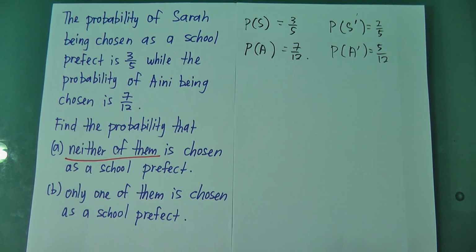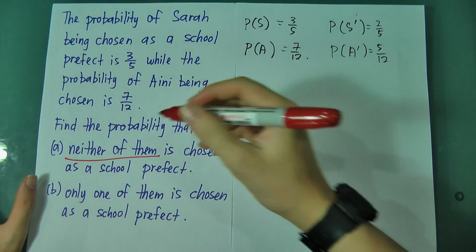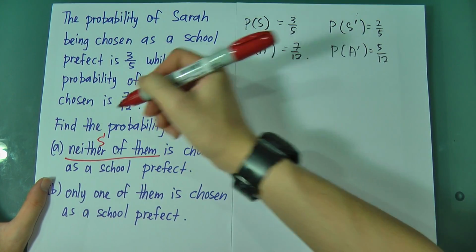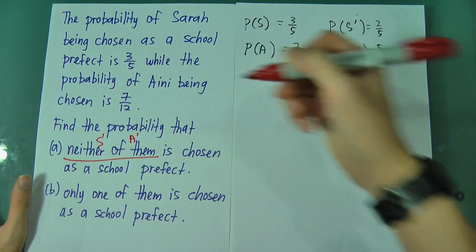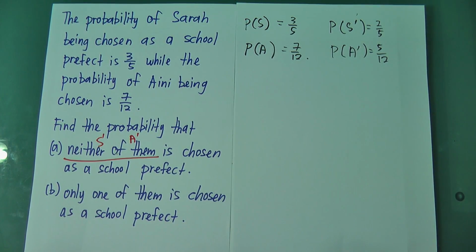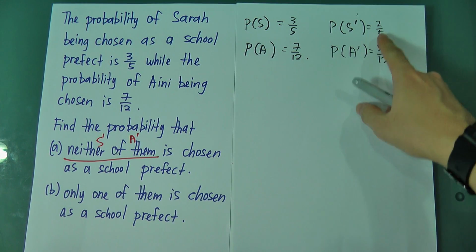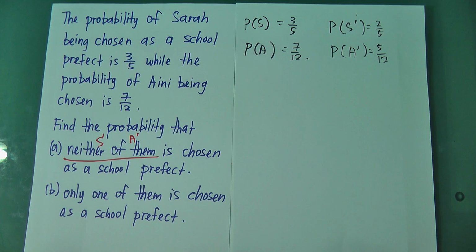Neither of them means both of them are not chosen. So when both of them are not chosen, Sarah will not be chosen and Aini will not be chosen. If you can understand this, then actually I can straight away multiply both of these. However, in this video I'm going to teach you how to draw a tree diagram.